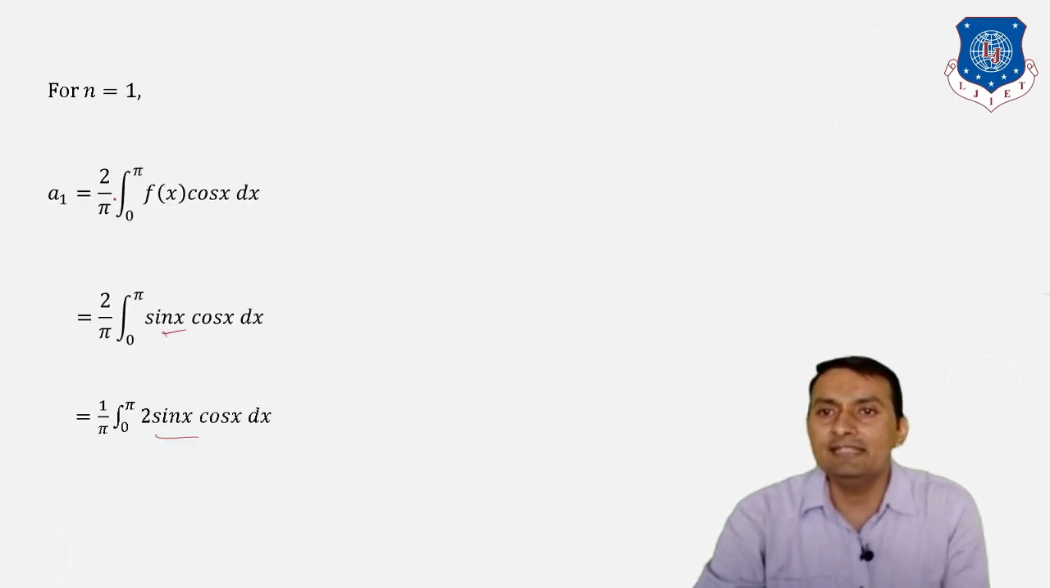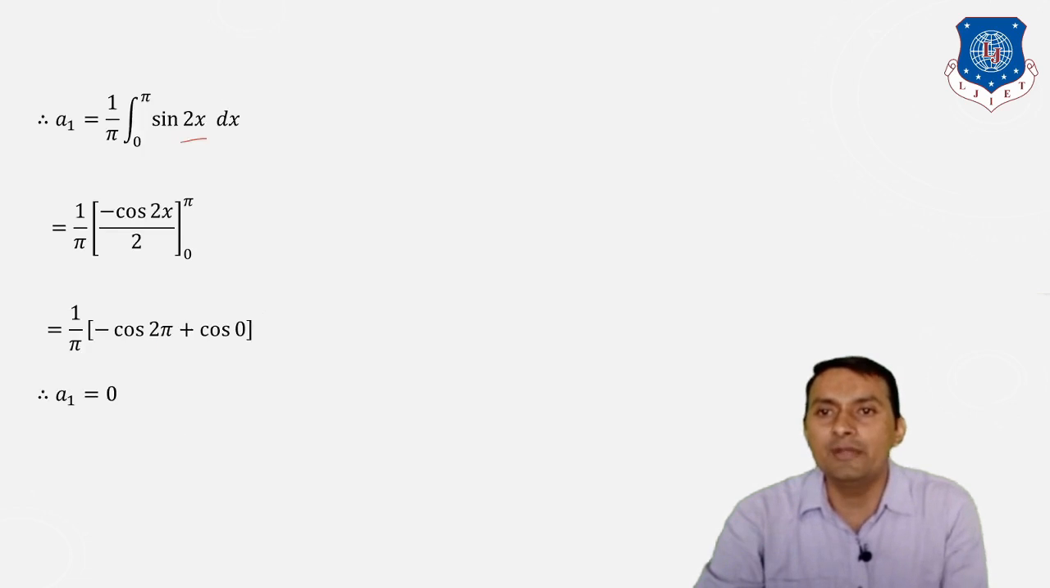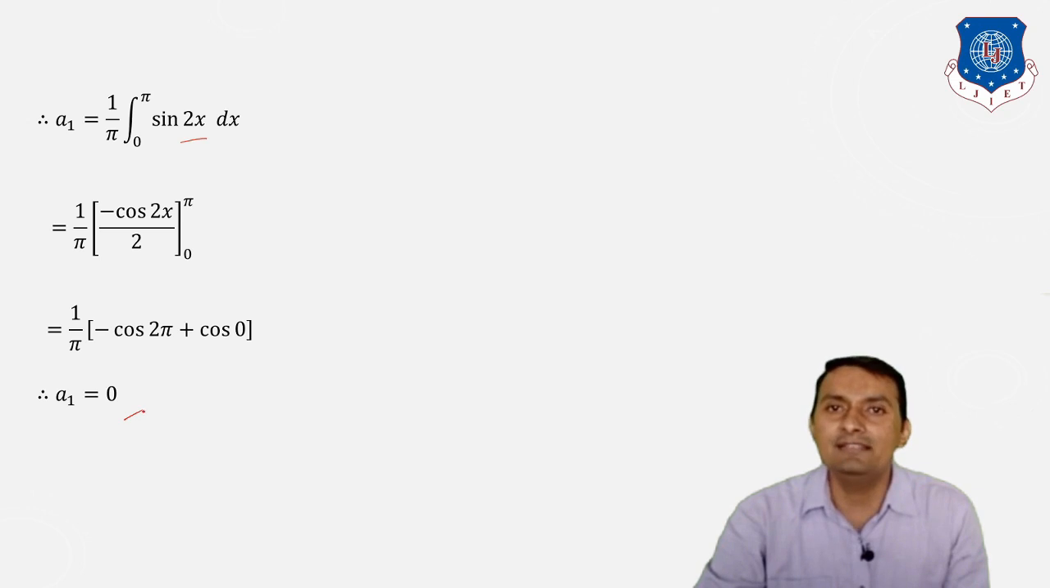So let us see, a1 is equal to 2 divided by pi, integration from 0 to pi of f(x) cos x dx. But here f of x is nothing but sin x, and cos x is there. We know that 2 times sin x into cos x is nothing but sin 2x. When we integrate with respect to x, we are going to get a1 equal to 0.